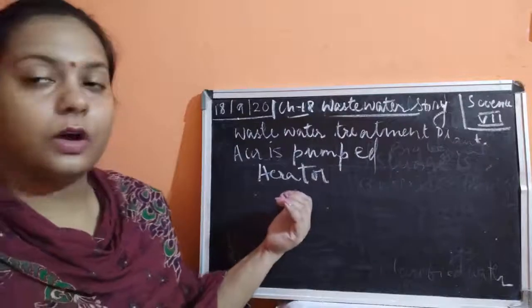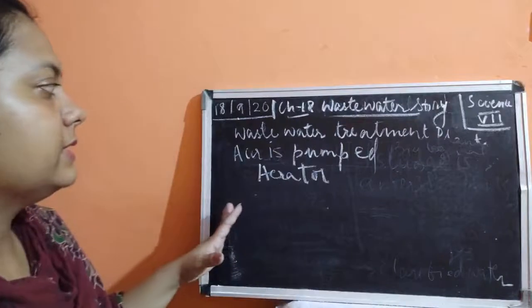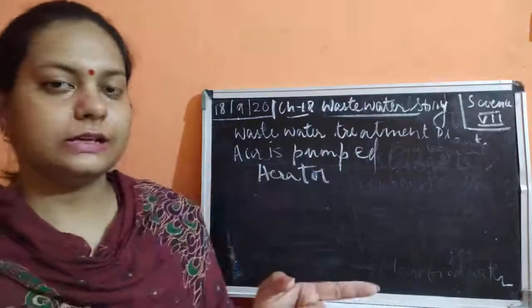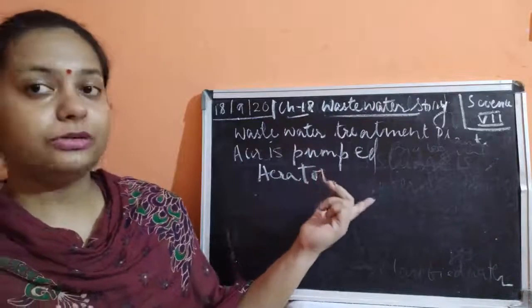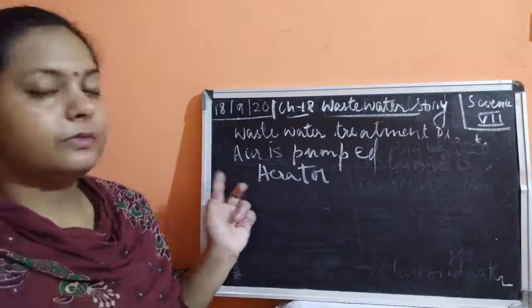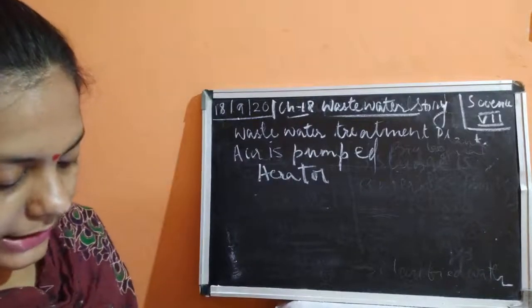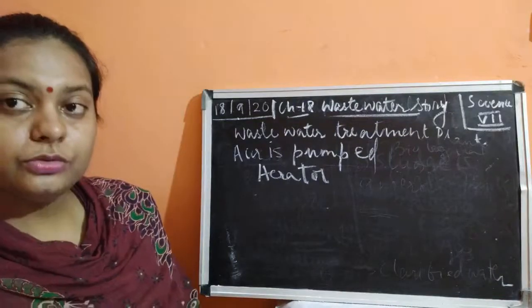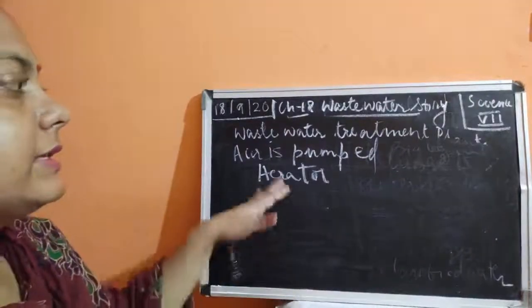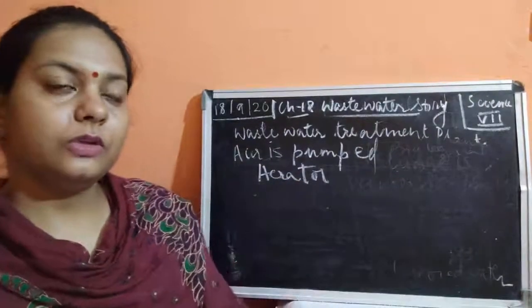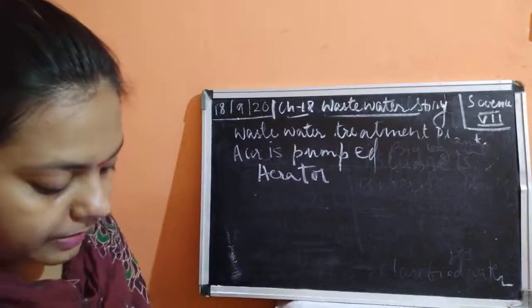Now, what about this water, which is obtained as clarified water? You know that certain bacteria and viruses would still be present because we have removed only with the physical treatment. The water is being cleaned up. Biological treatment is given only to the sludge. Now the biological treatment will also be given to this clarified water by aerating it. So this is known as aerating. Bacteria are going to be present at different layers of water. The upper layer would contain some bacteria, but the lower bacteria would not be circulated. For circulating, air is going to be pumped into it.